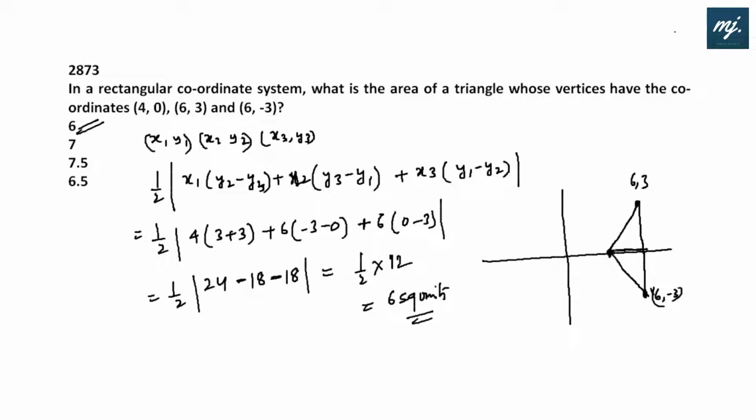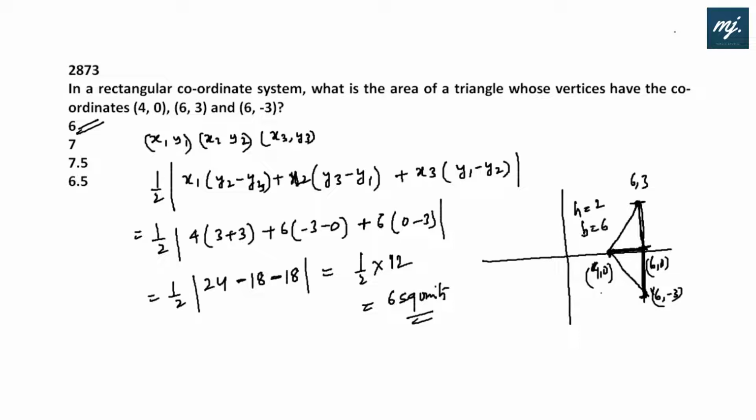So we can see that this is the height of the triangle, from the point (4, 0) to the point (6, 0). That means the height of the triangle is 6 minus 4, that is 2 units, and this length is from 0 to 3, 3 units, and 0 to minus 3, that is again 3 units.